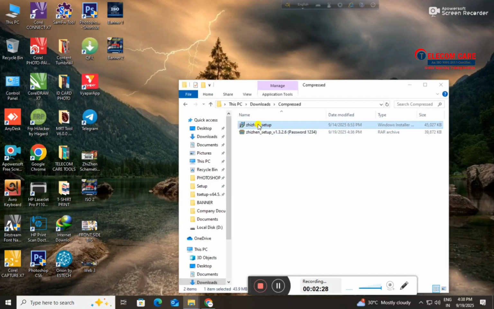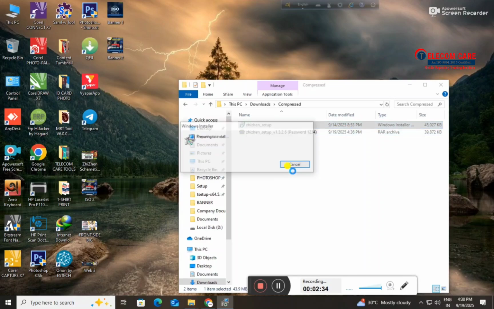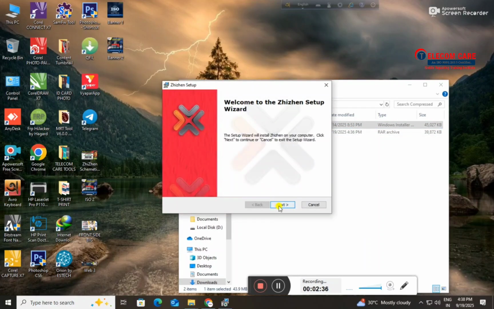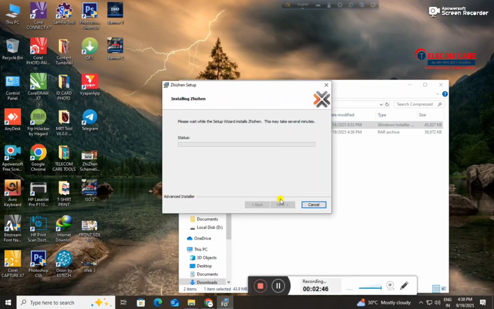Now click on Zhizhen Setup. Right-click on that. Start the installation process. Click on Install. The installation setup wizard has come. Now click on Next. Click again and now click on Install. The installation has started.